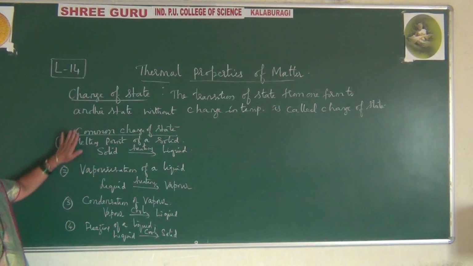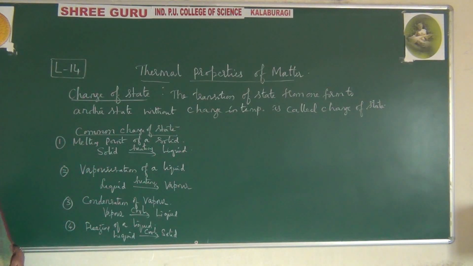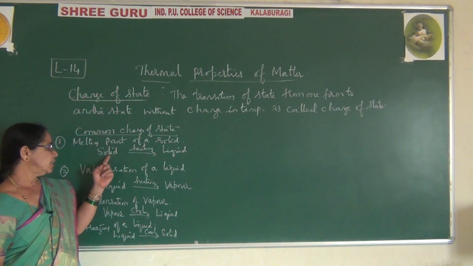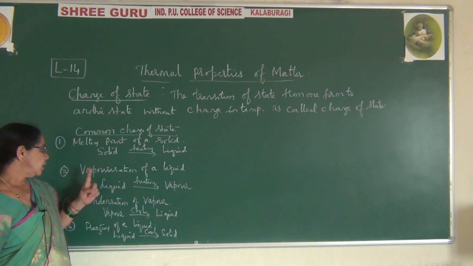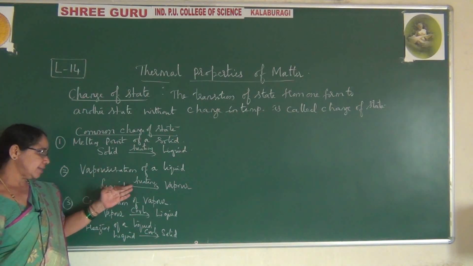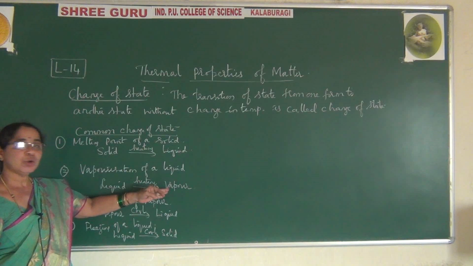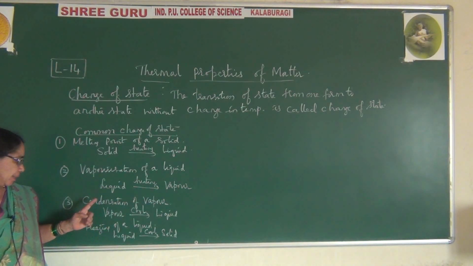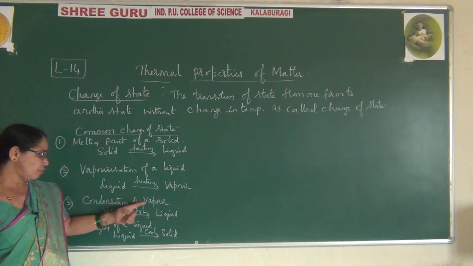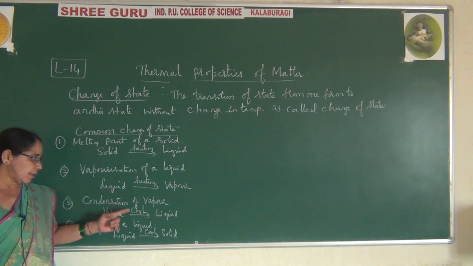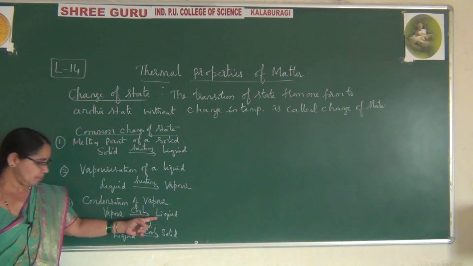So these are the common changes of state you come across here. Here you are raising the temperature, so solid changes to liquid. Here, vaporization of liquid, again the liquid is heated, raising the temperature, and it changes to vapor. Third, you are decreasing the temperature, so condensation of vapor: earlier you have vapor, when you cool it, it becomes liquid.